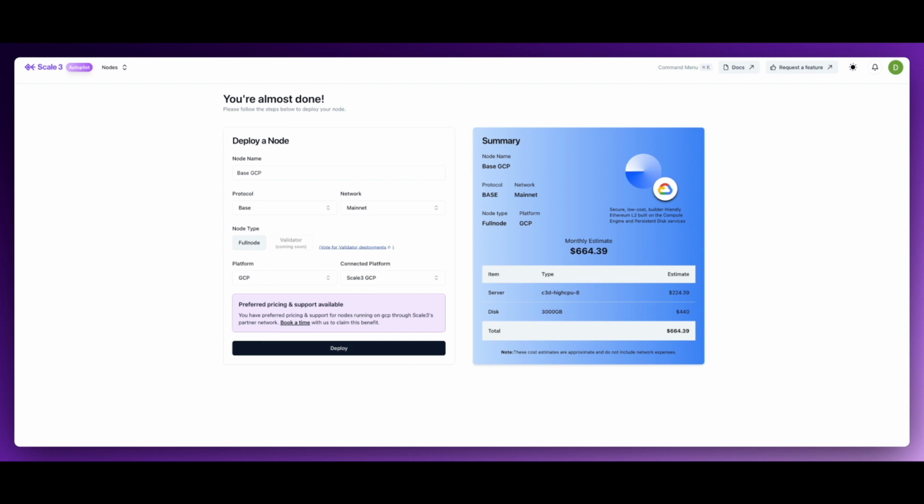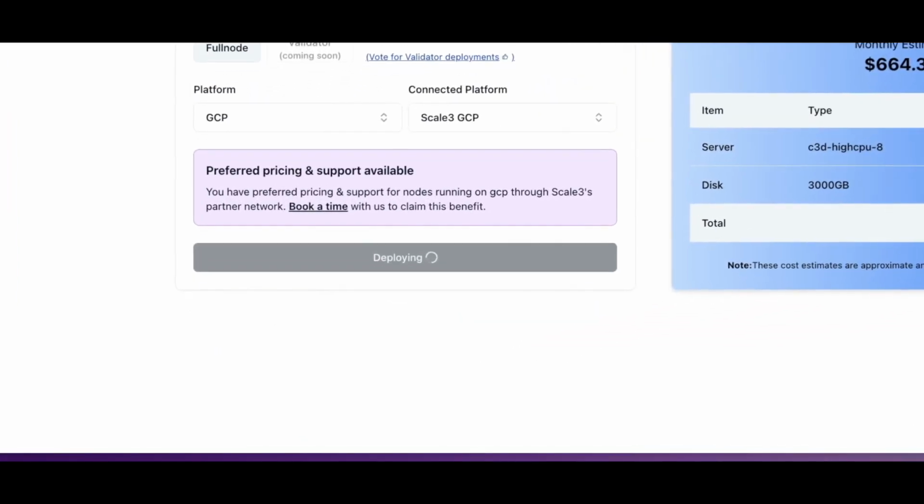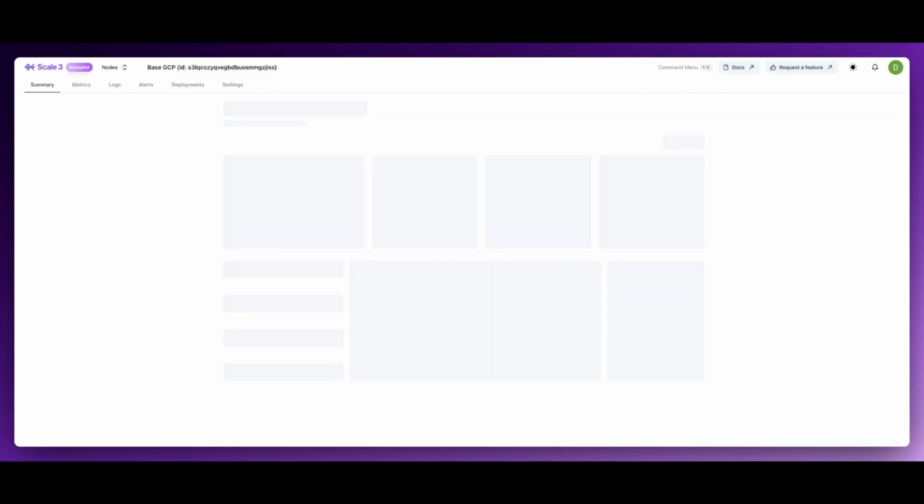Take a moment to carefully review your setup choices. You'll then see a summary page detailing the specifics of your node's setup, including pricing. Ensure all details are correct. If you're satisfied, click Deploy. Your node will be operational shortly, showcasing our platform's efficient deployment capabilities.